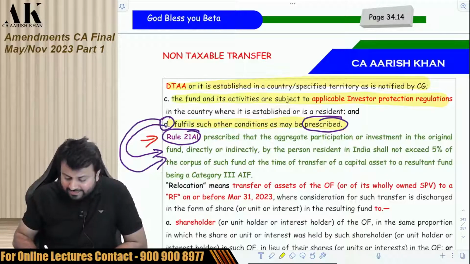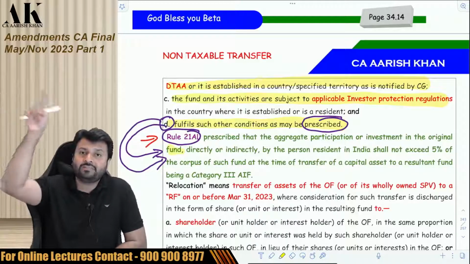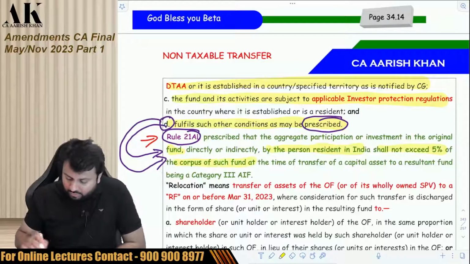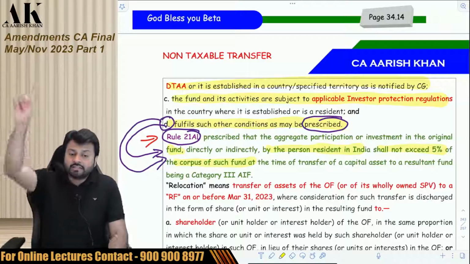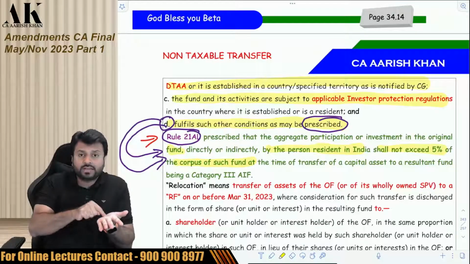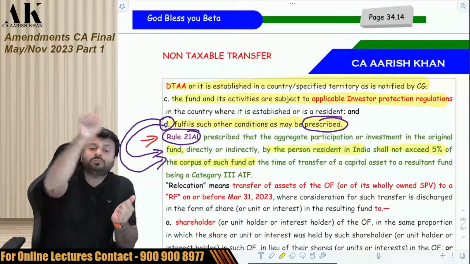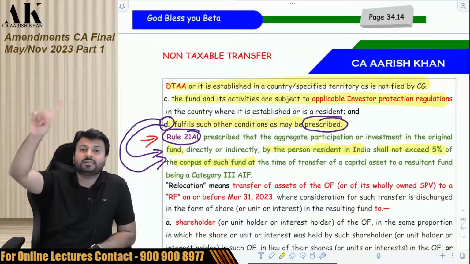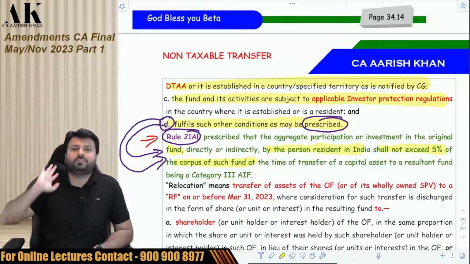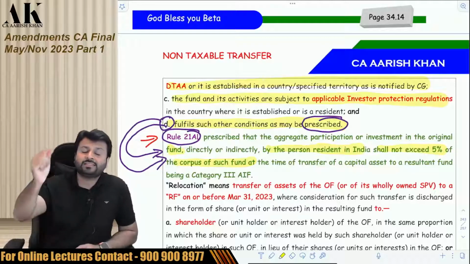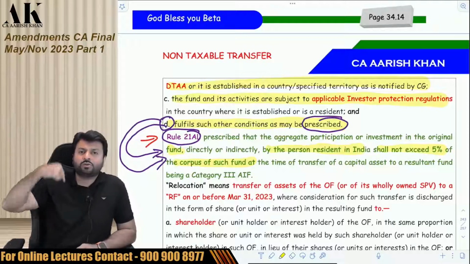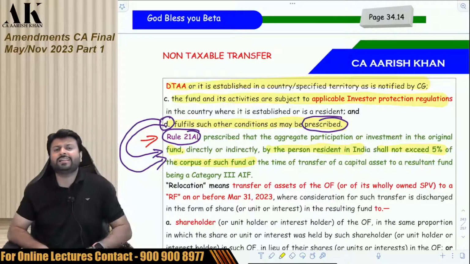Rule 21AL prescribes the aggregate participation or investment in the original fund. The aggregate investment in the original fund by persons resident in India shall not exceed 5% of the total corpus. It means the fund which is outside India, in that fund, condition number 4, which is prescribed through Rule 21AL, says that the Indian resident investment should not be more than 5%. If the Indian residents are more than 5% in the original fund, then the fund cannot be called an original fund, because then condition number 4 will be violated.